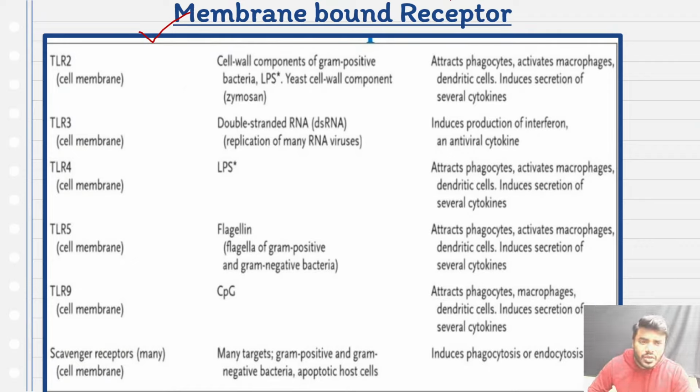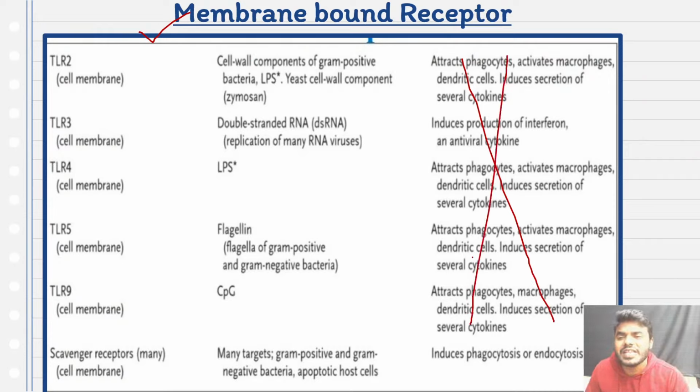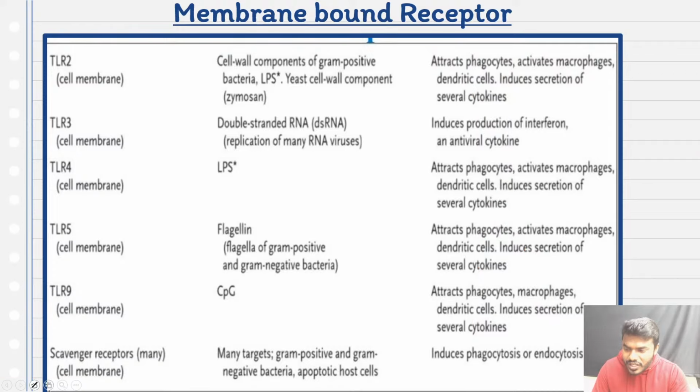Anyway, friends, you need not remember the functions at all, because all the functions are very similar. What you have to remember is what kind of receptor is associated with which specific antigenic substance. That is what I want you to remember for the exam, and that is only what you will be expecting in the exam also.